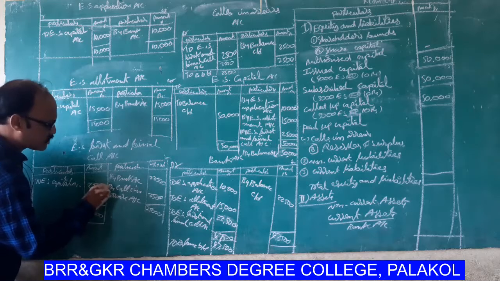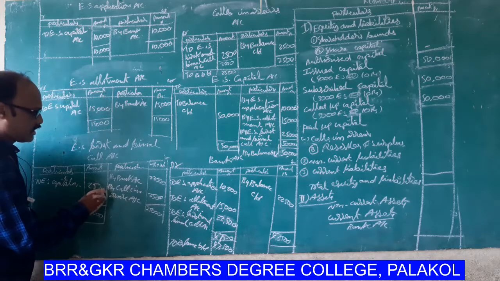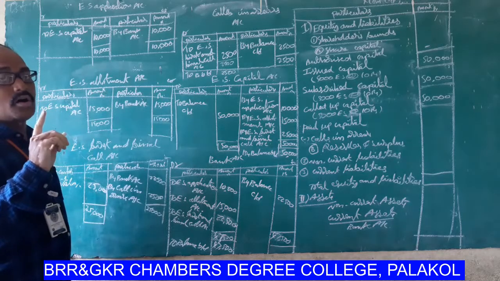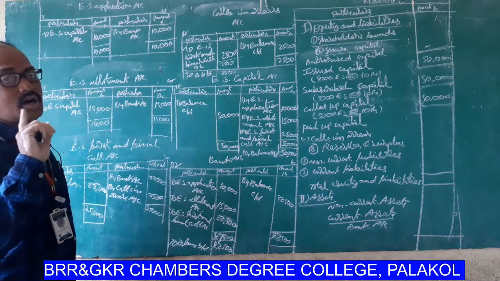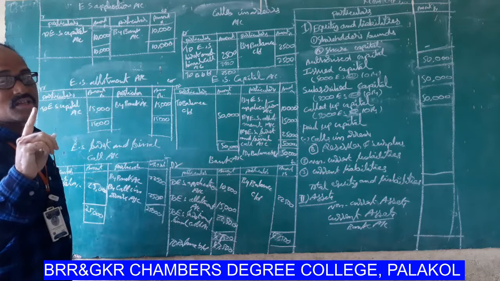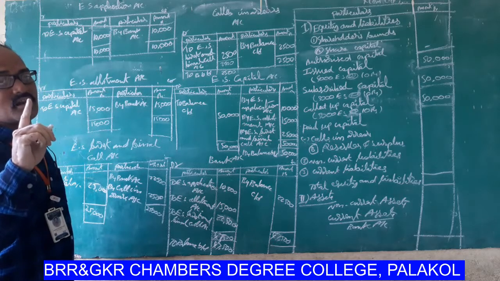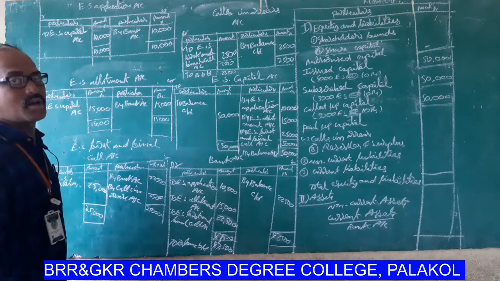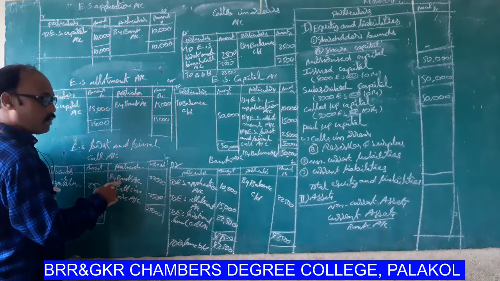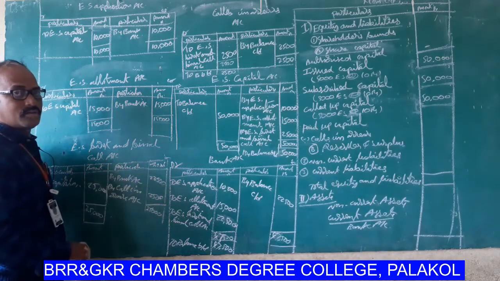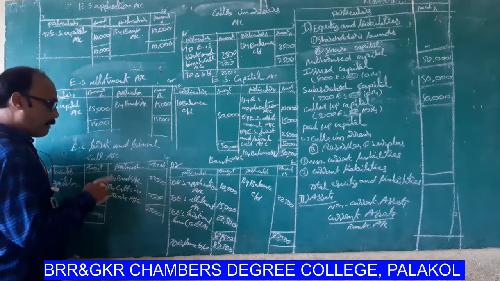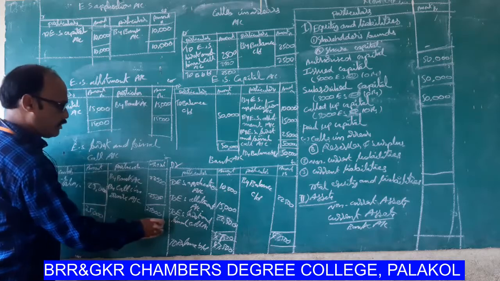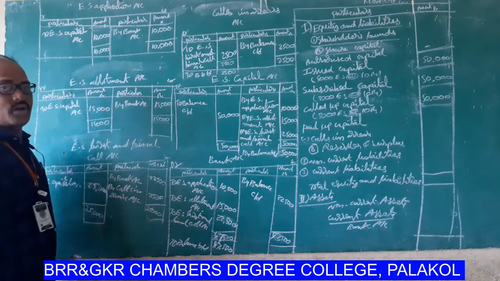Next general entry. Bank account debtor, calls in arrears account debtor to equity share first and final call account. By bank account 22,500, by calls in arrears account 2,500, total 25,000.